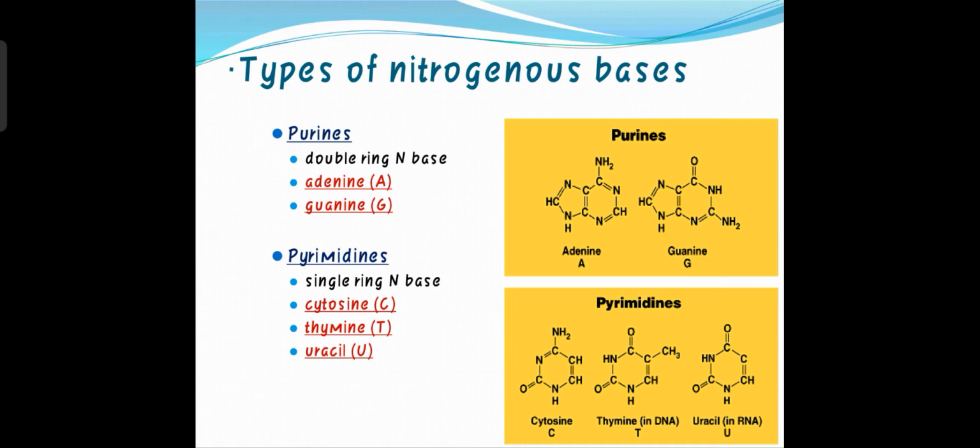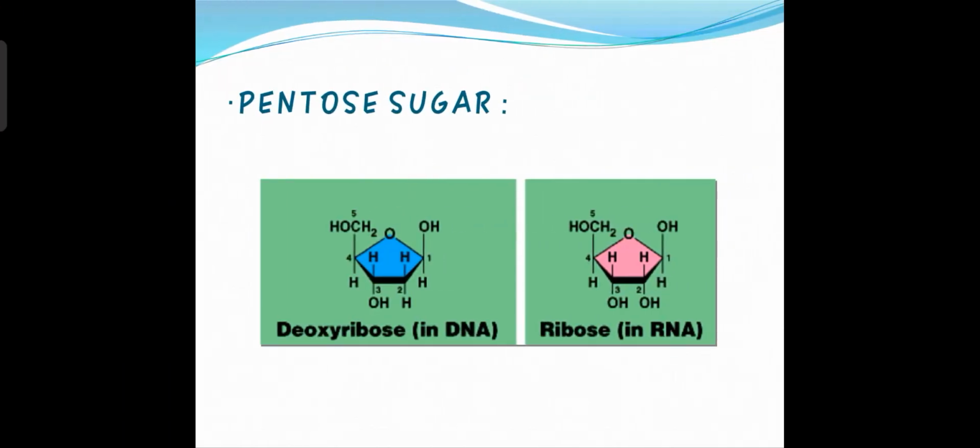Now come to the next slide. Here, there are two types of pentose sugar. Pentose sugar means what? 5 carbon sugar. In the ring there are 5 carbons present, and that is why these are known as pentose sugar. There are two types of pentose sugar. One is deoxyribose, the first one in the diagram, which is only present in DNA, and that is why the full form of DNA is deoxyribonucleic acid. And in the second diagram, this is the structure of ribose sugar, which is present in RNA.